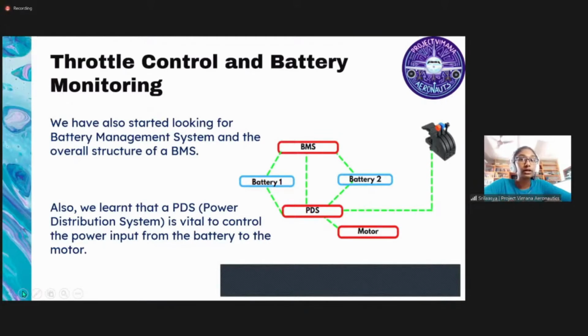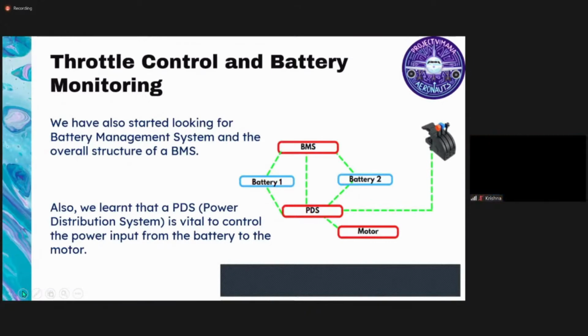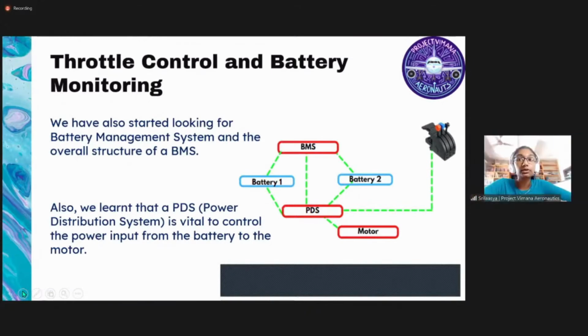So this is what we've done till now, and next we have to look into the battery management system in depth and the battery configuration. We also made quite a few mistakes with the motors and the requirements, which is why it took so long. But in the end, we went with a custom motor to fit our design.